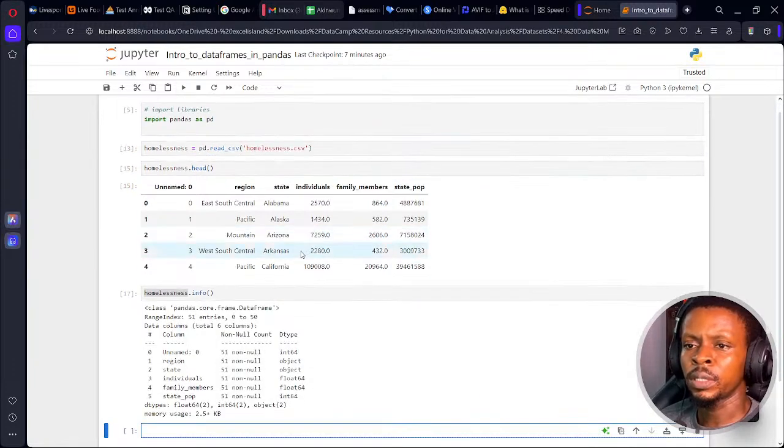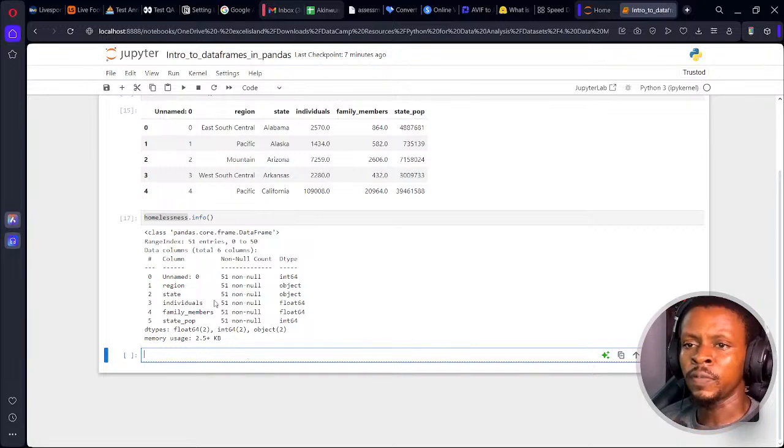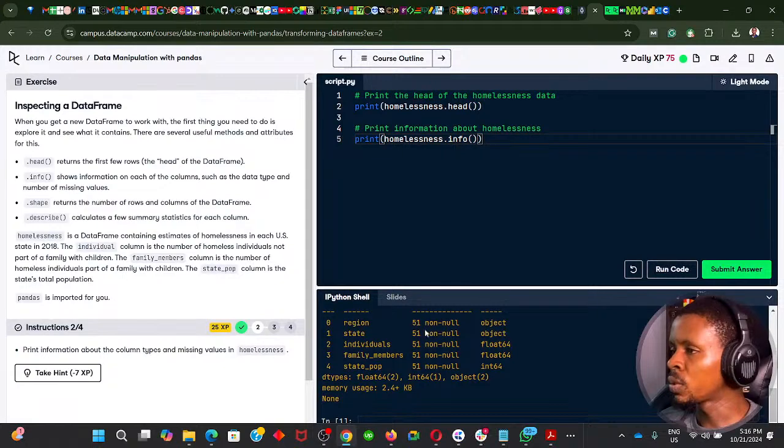We get the same results. .info is giving us information about each column and their data type, and the non-null counts. All the columns are non-null, so they have data in them. The floats, so the integers are 2 and the objects are 2. You can see it's giving us the info about this pandas data frame. So let's continue.